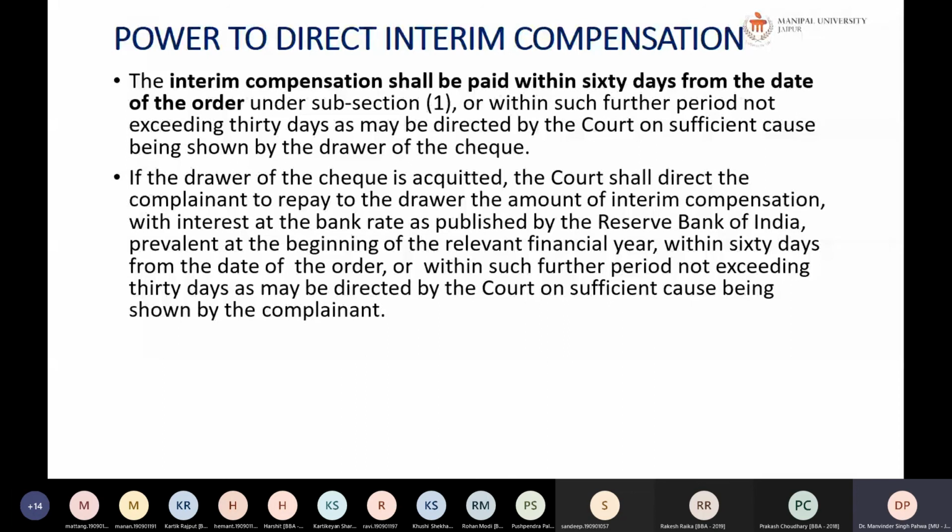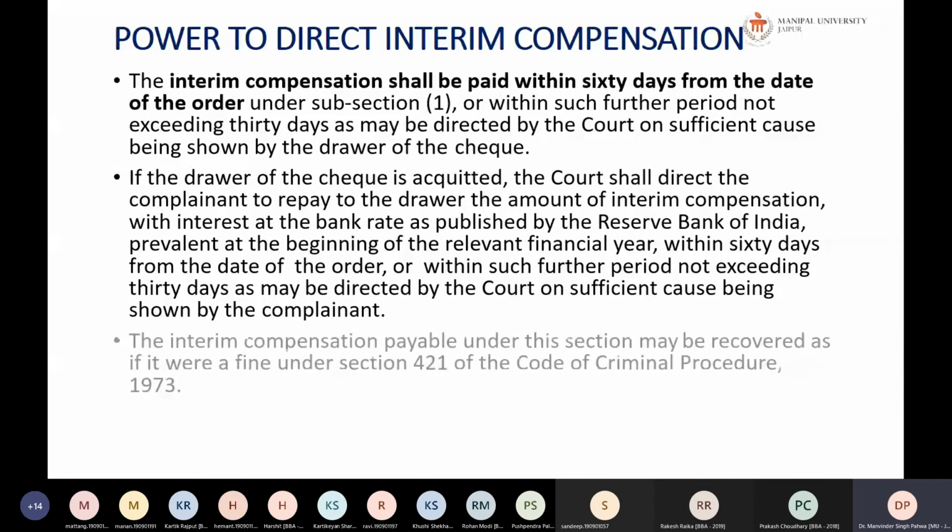Now, what happens if the person actually loses or wins the case? Suppose the person who has filed the complaint has lost the case. Then that person will be told to repay the interim compensation with interest at the bank rate as published by the Reserve Bank of India, prevalent at the beginning of the relevant financial year, and that too within 60 days from the date of the order, or within such further period not exceeding 30 days as may be directed on sufficient cause being shown by that complainant. So this is the power of the court.